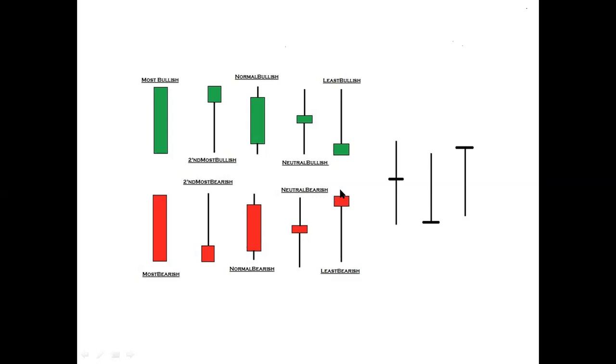That's why this candle color is red. But this is one of the least bearish candles, because at the end of the day the bulls get control and drag the price far above the day's low.